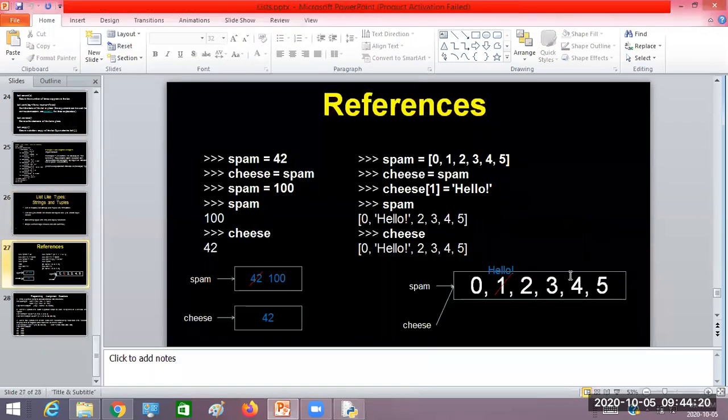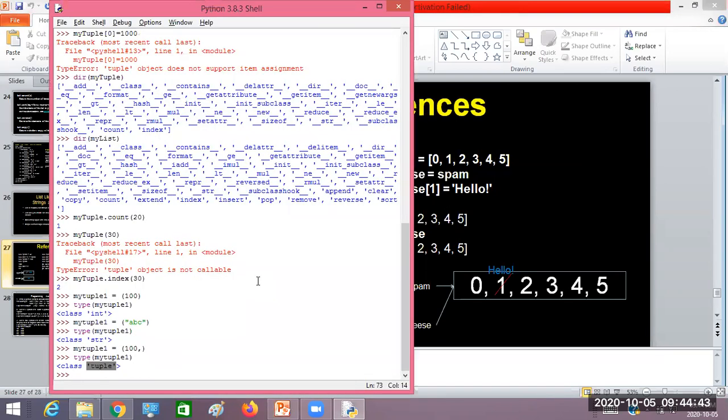So the next point, references. In the C programming language, you already heard of pointers, right? A pointer basically holds the address of another variable. A pointer is also a variable, but it contains the address of another variable. So how useful are they? Let us understand with an example.